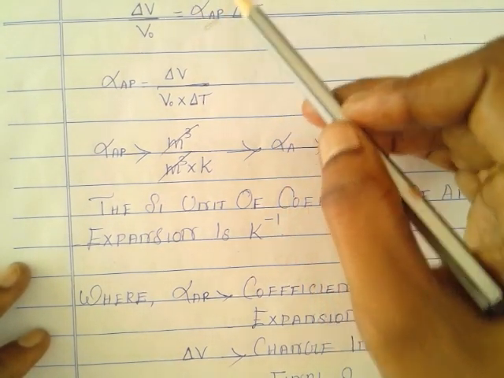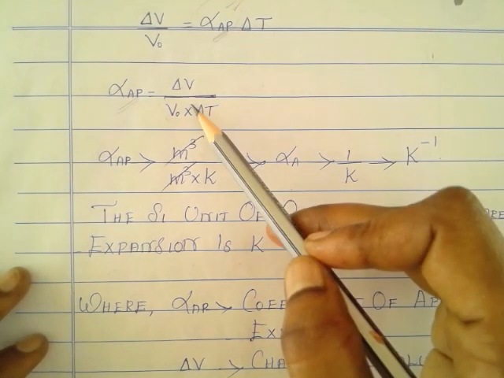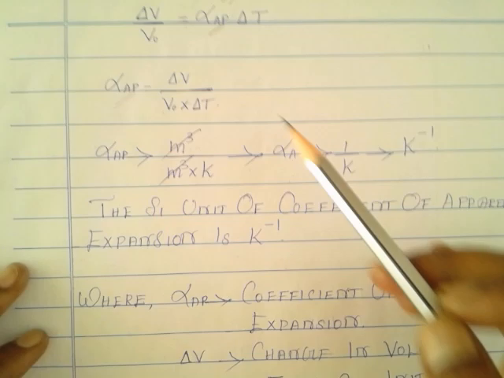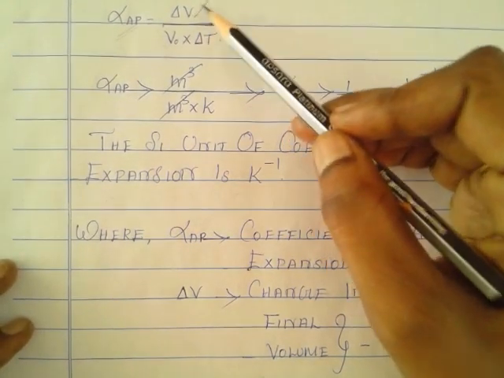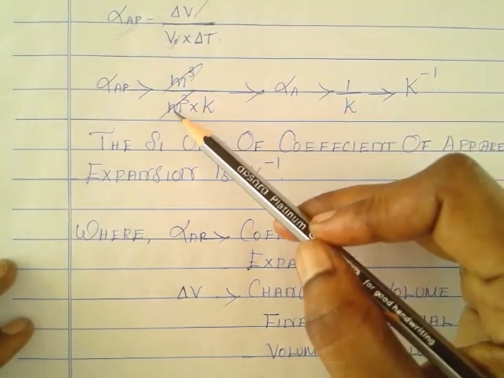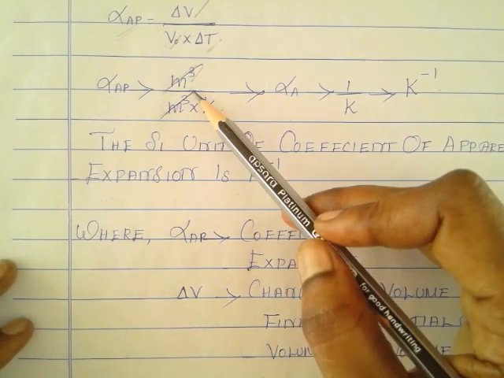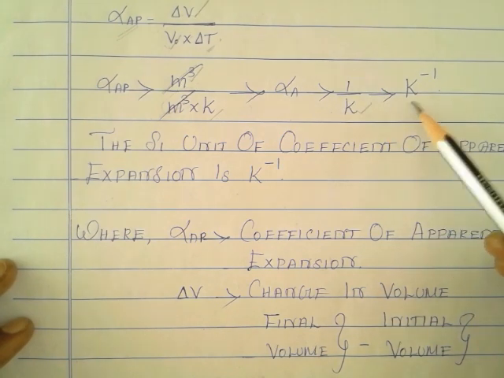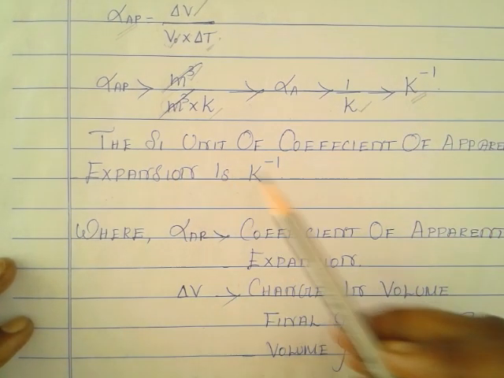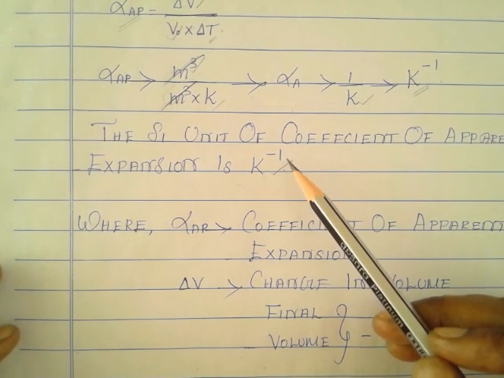T. From this we want to derive the expression for alpha AP, that is equal to del V divided by V naught into del T. Then finding the units: for change in volume meter cube and also original volume meter cube, then change in temperature Kelvin. Meter cube cancels, then remaining 1 divided by K, that is nothing but K inverse. The SI unit of coefficient of apparent expansion is K inverse, in other words Kelvin inverse.